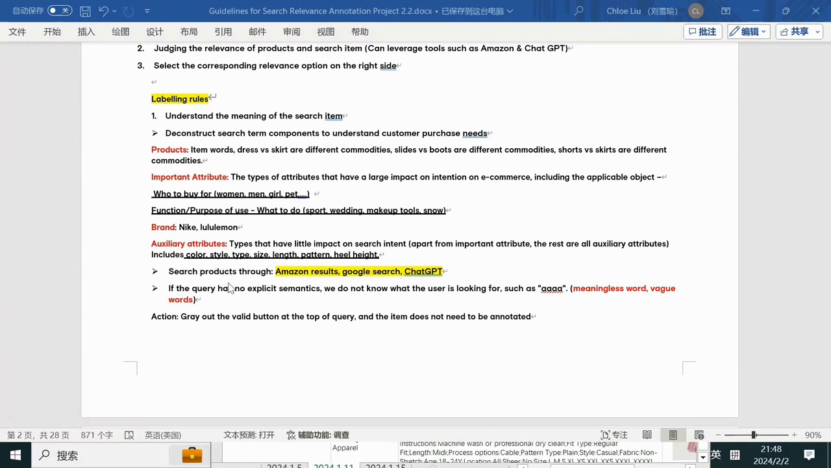Again, if you don't know the meaning of the search item, we can use Amazon, Google search, and ChatGPT. Okay. Again, double confirm, double emphasize here. We need to make full use of these tools.